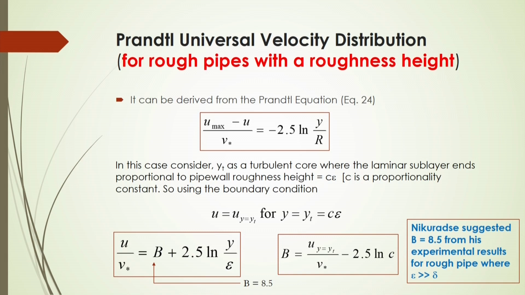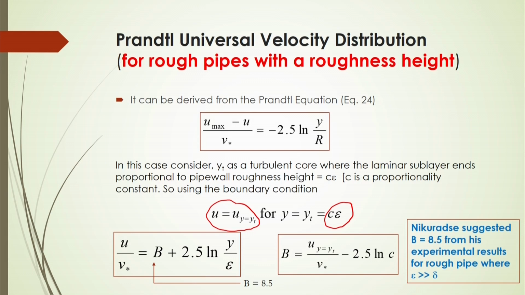Using the boundary condition, if we consider that u is equal to u at y up to this y t in the turbulent core, and y is equal to y t, that will be equal to C into epsilon, where epsilon is the roughness height and C is the constant.